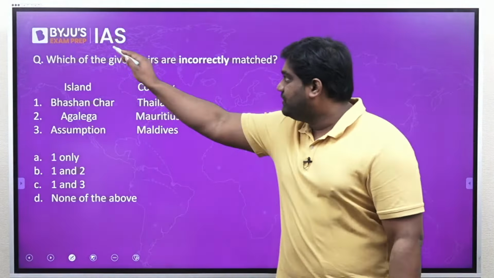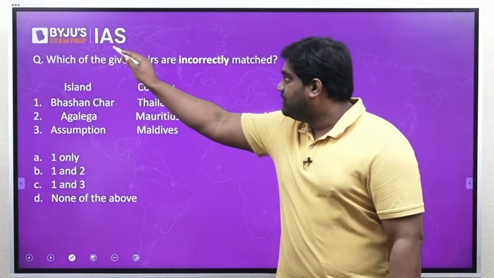The first question: which of the given pairs are incorrectly matched? See, UPSC does prefer asking such match the following type questions. So the idea is to help you get accustomed to such questions which come from different formats. So here we have a list of islands on one side. They have been matched with the respective countries that they might be located in. So you need to check whether they have been correctly matched, and you need to answer which of them have been incorrectly matched. Right? So these places, these islands that are mentioned here, they were in news in international relations.